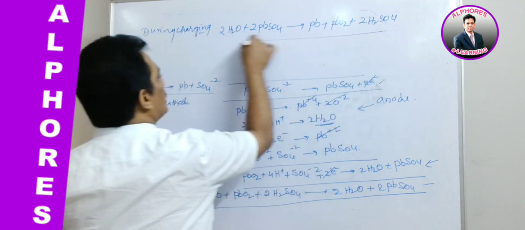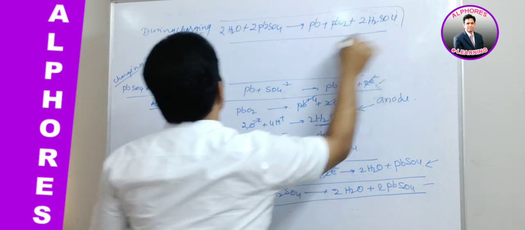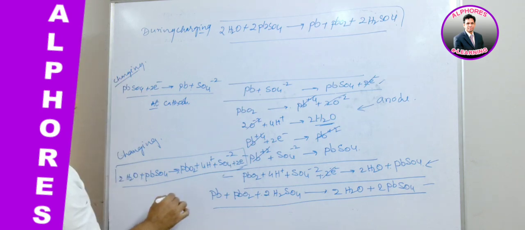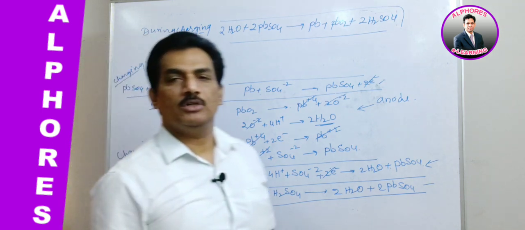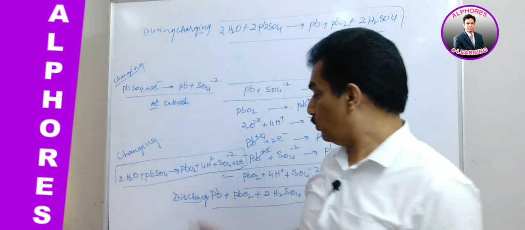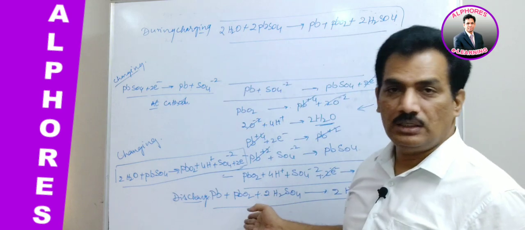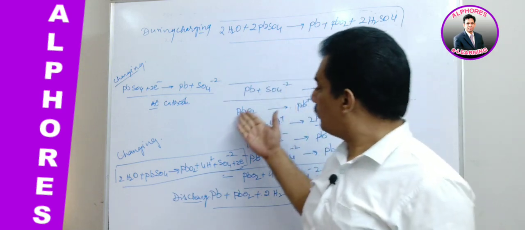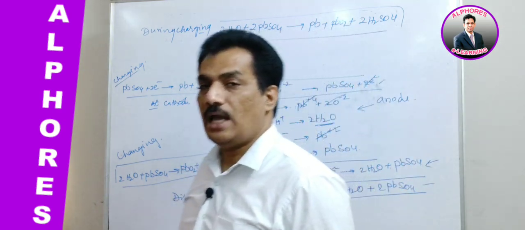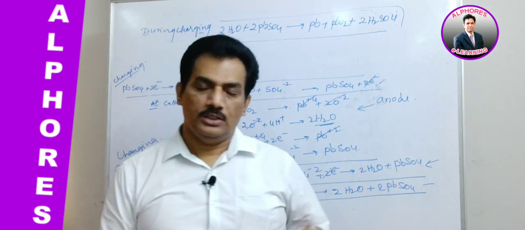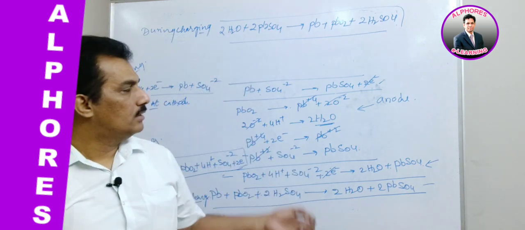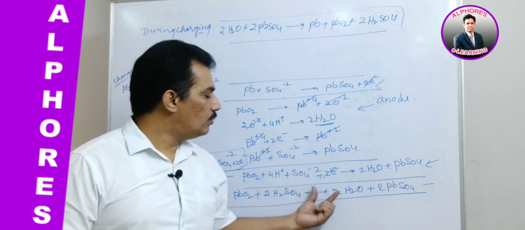This is the reaction that happens during charging, and the other is the reaction that happens during discharge. They may ask in your competitive examinations the total cell reactions during charging and discharging, or they may ask only what is happening at the electrodes during charging or discharging. Clear? That's why you should have a thorough idea about this.